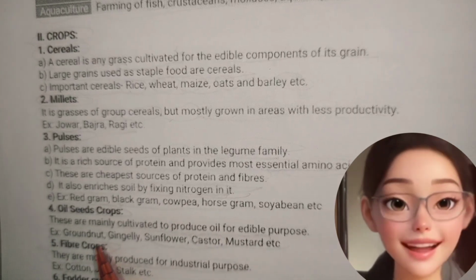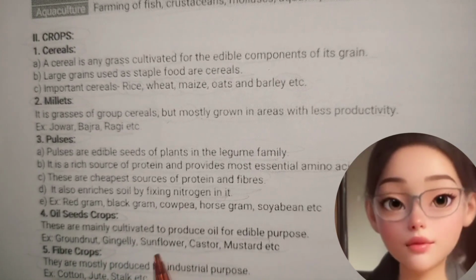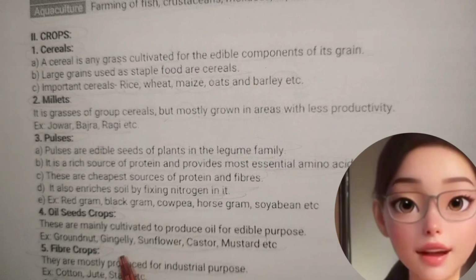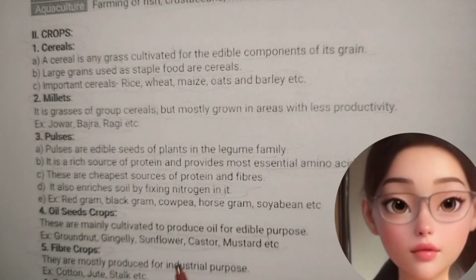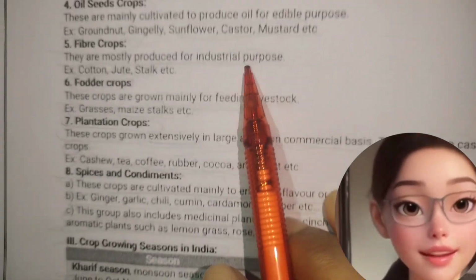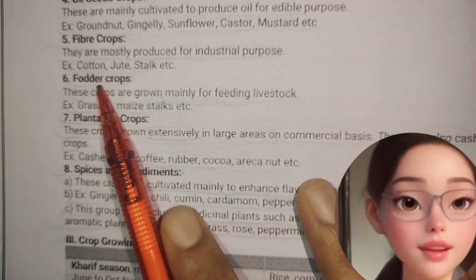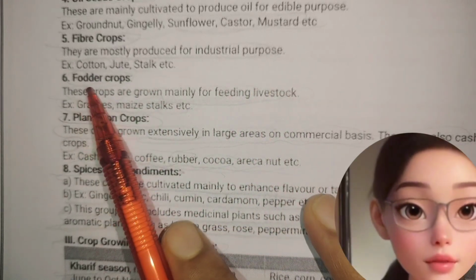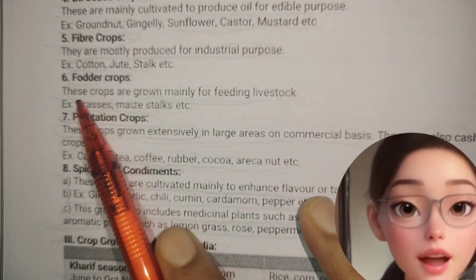Oil seed crops. These are mainly cultivated to produce oil for edible purpose. Example: groundnut, gingelly, sunflower, castor, mustard, etc. Fifth one is fiber crops. They are mostly produced for industrial purpose. Example: cotton, jute, etc.